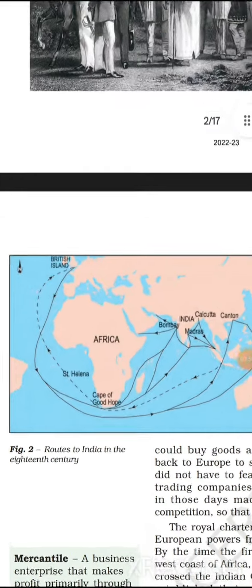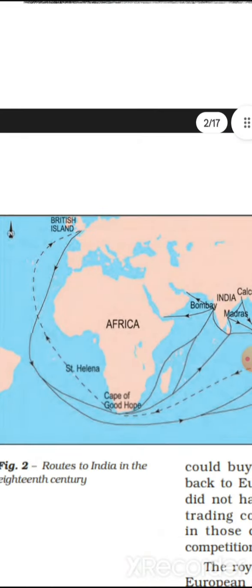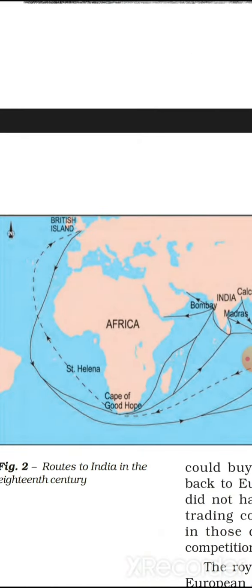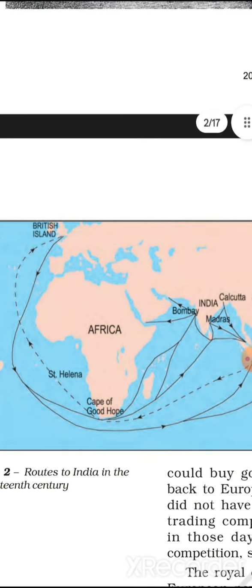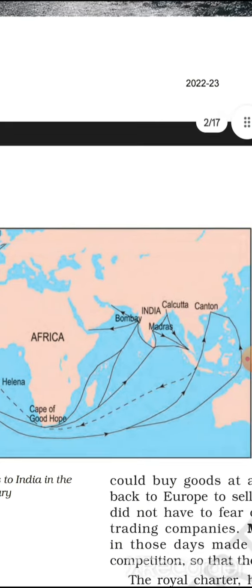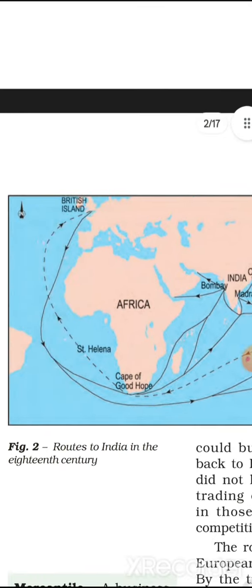Look at the map. The British Island is here, and from the British Islands, two lines are going. One dotted line touches St. Helena Island as well as the Cape of Good Hope, and from there it ends at Canton.